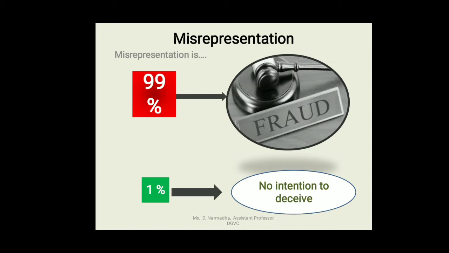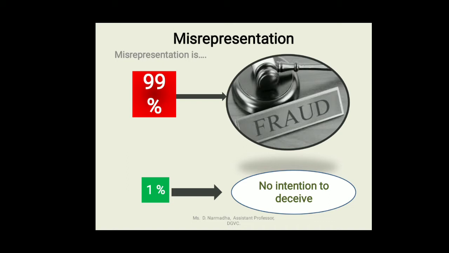You will think whatever the given statement is true in your opinion. But your intention is not to deceive the other party. So this is the basic difference between fraud and misrepresentation.